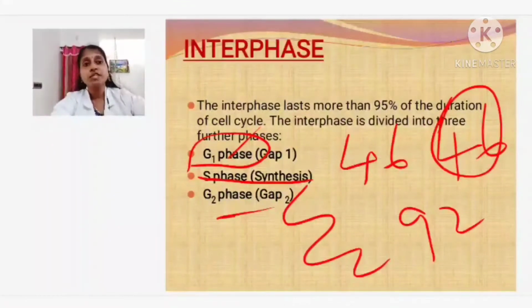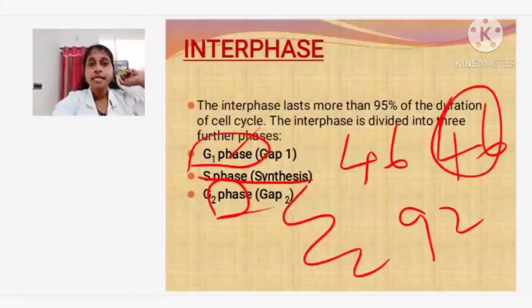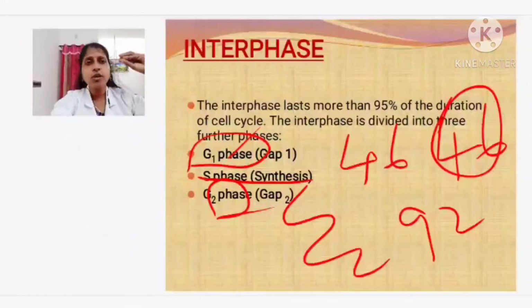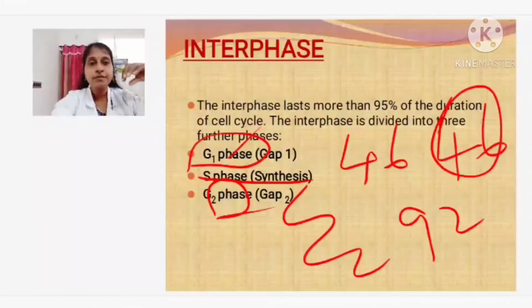It is the G2 phase. What is happening in the G2 phase? The cell is checking whether all the components are ready. In case any component is missing, that component is synthesized during this phase.